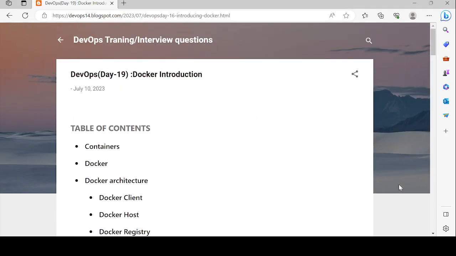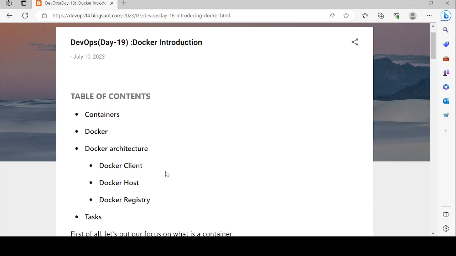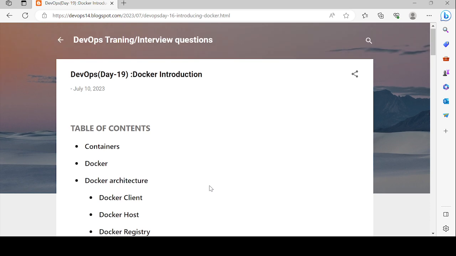This session is about the Docker introduction, where we are going to discuss topics like what is a container and what is Docker. Under the Docker architecture, we have the Docker client, Docker host, and registry. Everything we are going to discuss in this session, so please watch until the end.